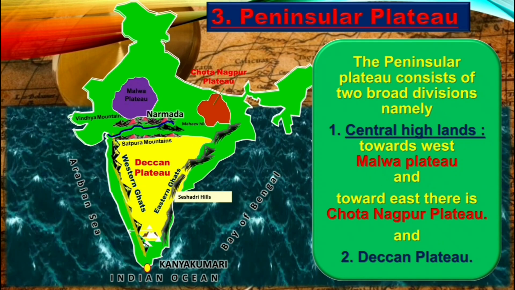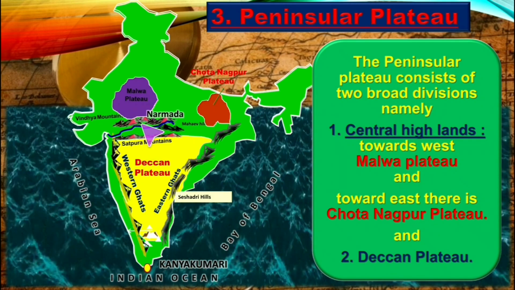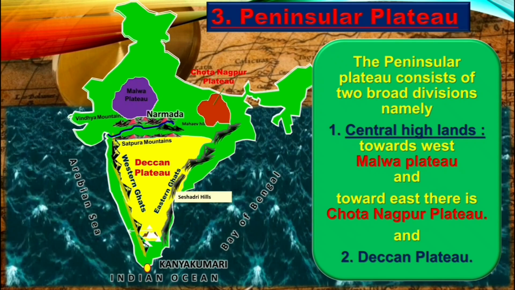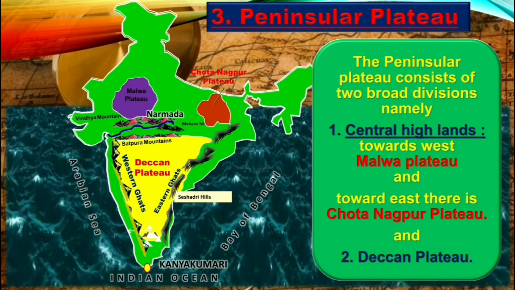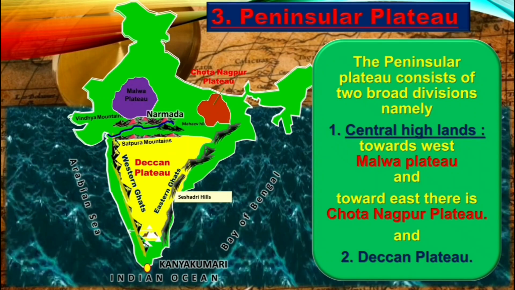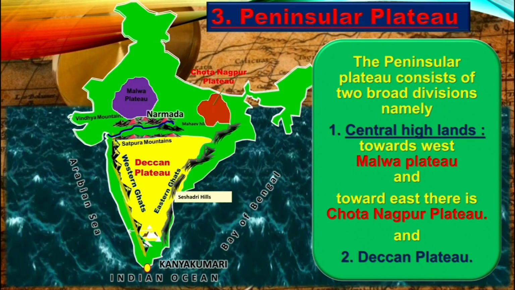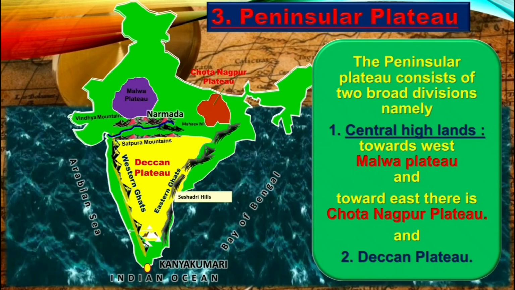Here you can see two mountain ranges. This is the Vindhya mountain range and this is the Satpura mountain range. And here on the east side Eastern Ghats, and on the west side Western Ghats, and downside that is Annamalai Hills, where we can find the highest peak in South India, that is Anaimudi.